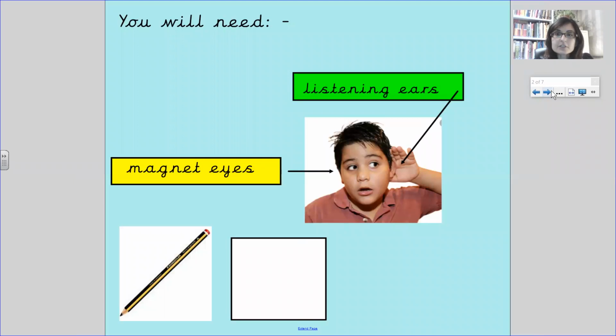So for this lesson you will need your listening ears, your magnet eyes, a pencil and a piece of paper. Pause the video to get these items.